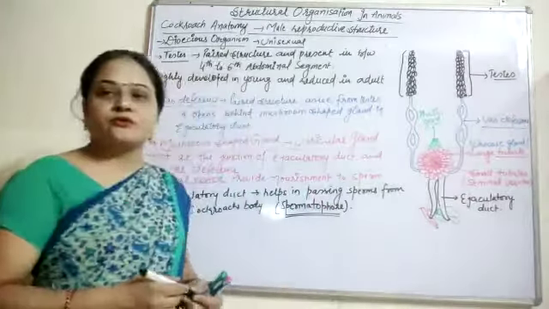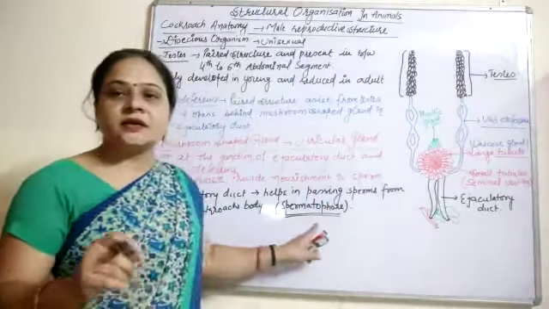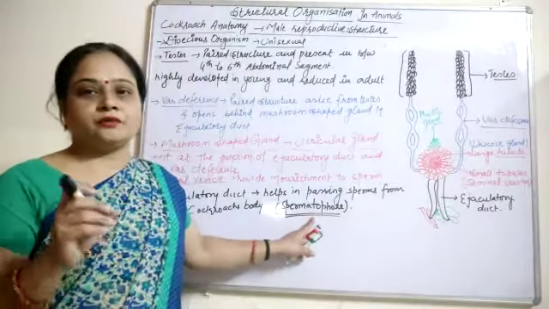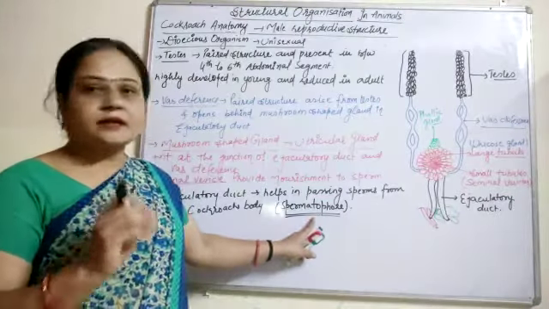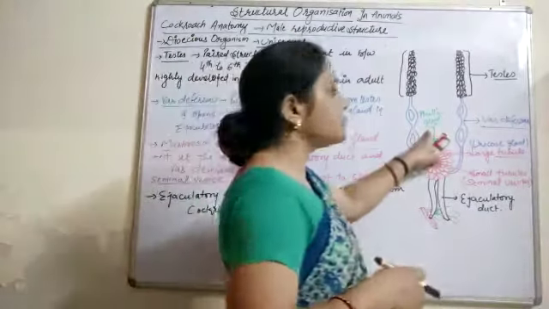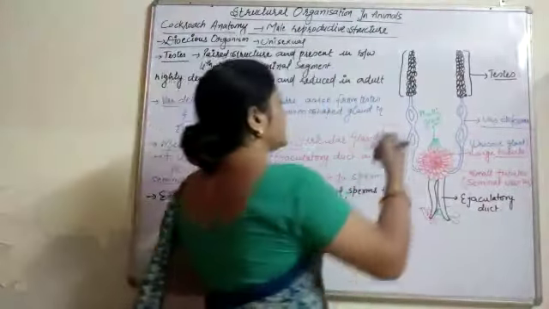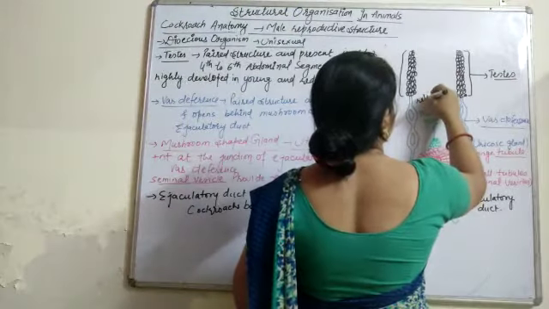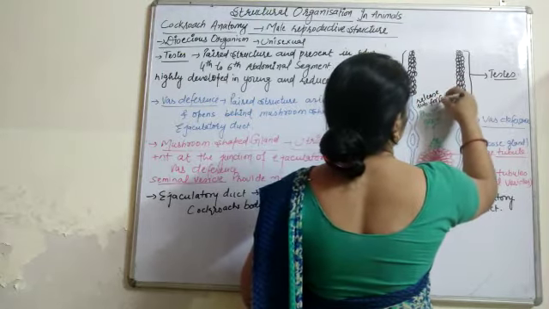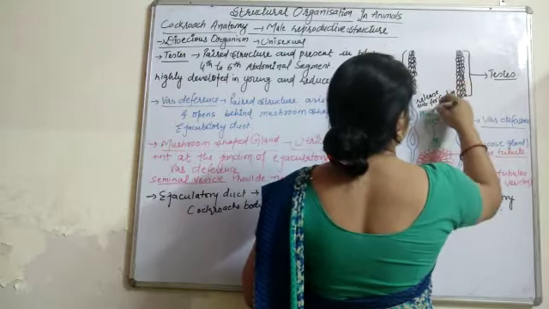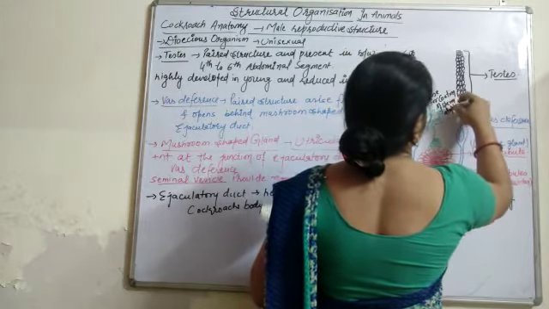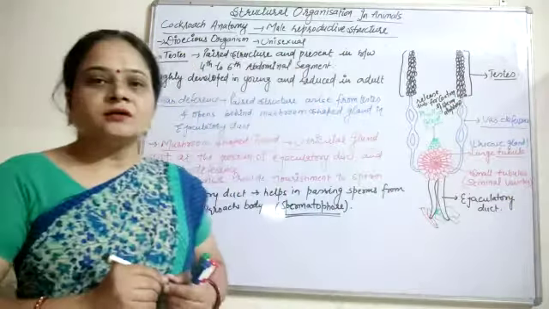These spermatophores are released at the time of copulation, and they are coated with a special substance, or secretion, released by the phallic gland. So the phallic gland releases a substance for coating of the spermatophore. This is the function of the phallic gland.